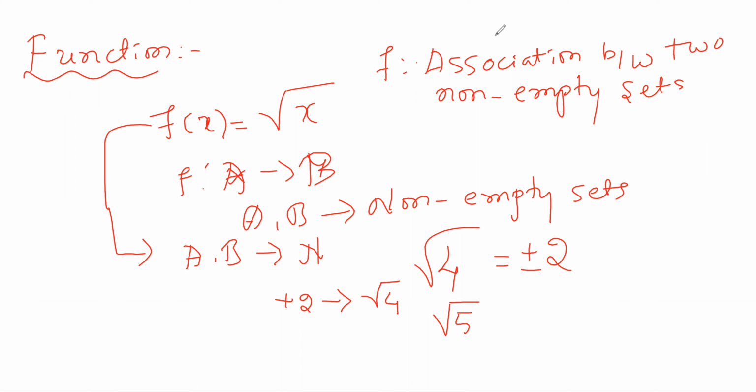Does it belong to the set of natural numbers? No, sir. Decimal numbers don't come under natural numbers. 1, 2, 3, 4, 5. Counting numbers are nothing but the set of natural numbers, right? While counting, have you ever counted 5.2, 5.3, 5.5 like that? No, sir. So that means it is not a natural number, right? So there is no association for all the elements in the set of natural numbers.